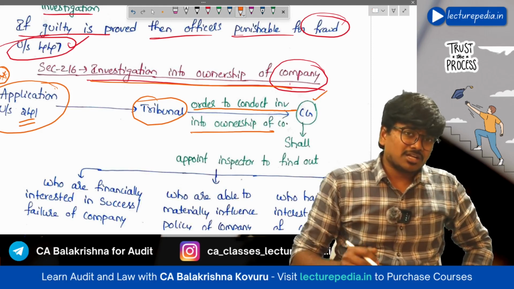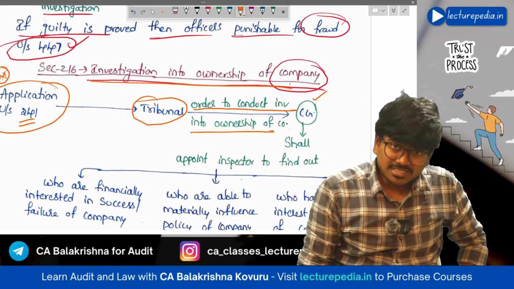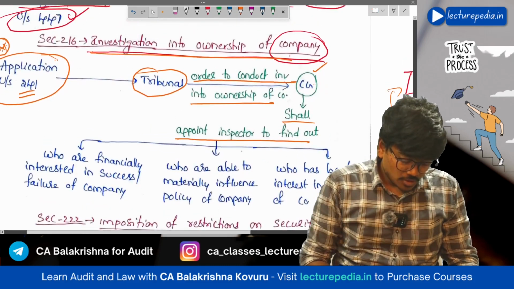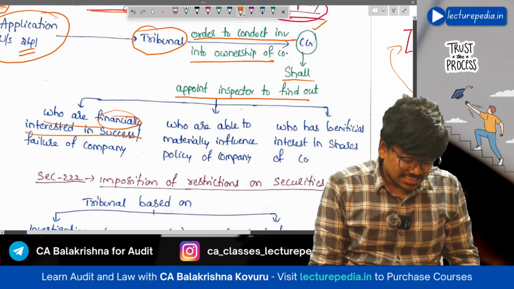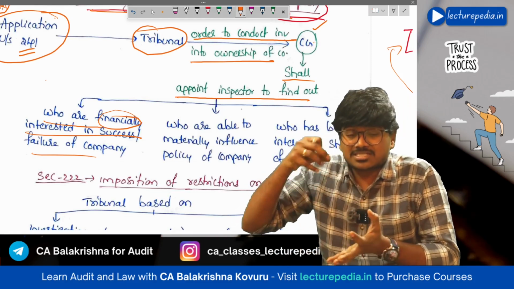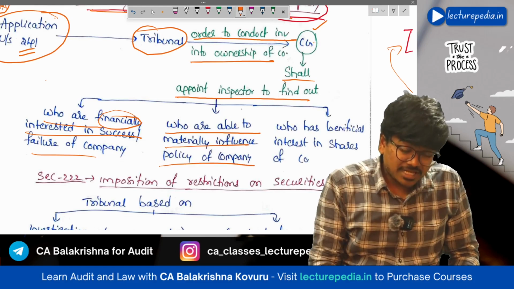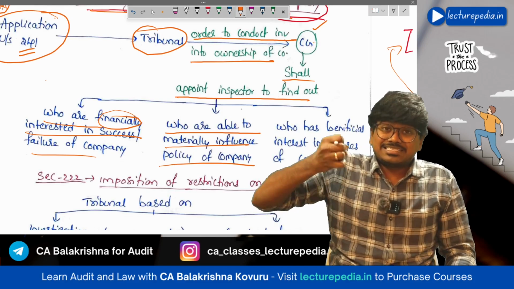Now, then what will central government do? It will appoint an inspector. See, central government shall appoint inspector to find out who are financially interested in success or failure of the company. That means who are the actual people who have invested in the company, who are able to materially influence the policy of the company. Okay, who are able to materially influence the decision making in the company.